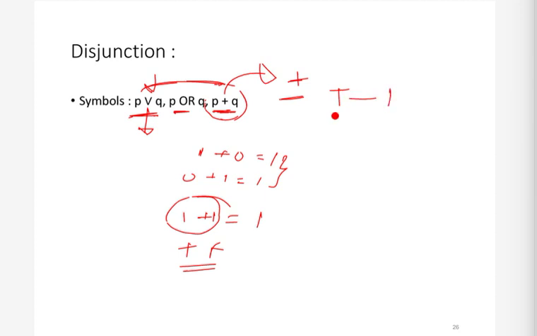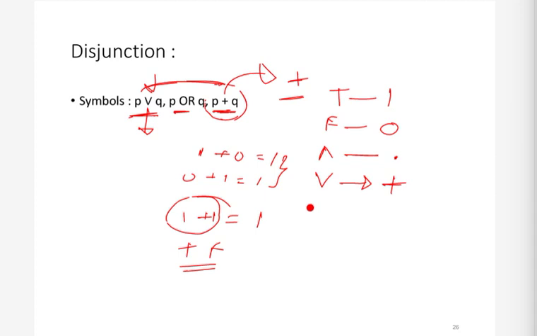In propositional logic we have the and operation, and in Boolean algebra we have the and operation denoted by dot. In propositional logic we have this or operation, and in Boolean algebra we have the plus operation. Similarly, in propositional logic we have the negation operation, and in Boolean algebra we have the bar operation.